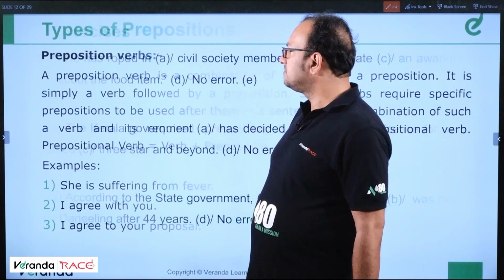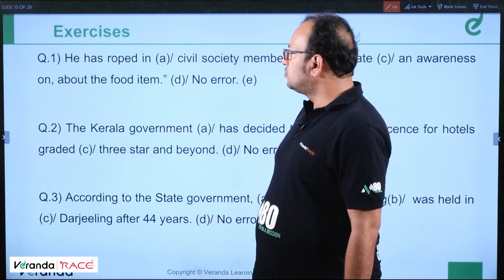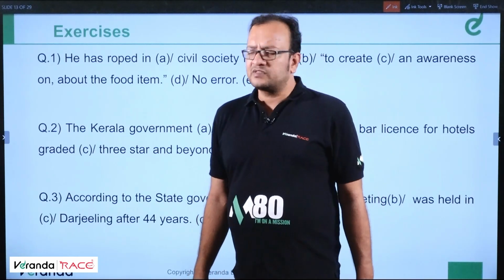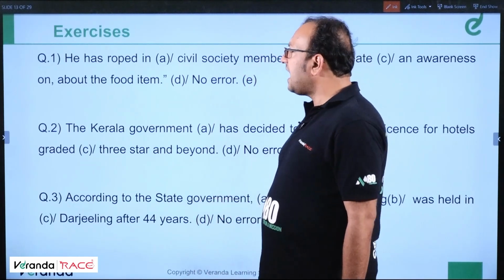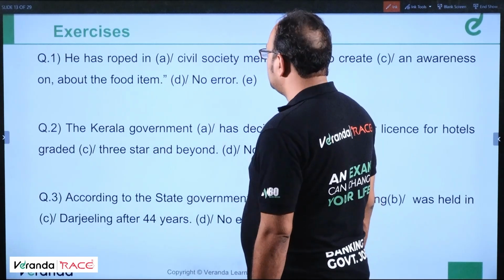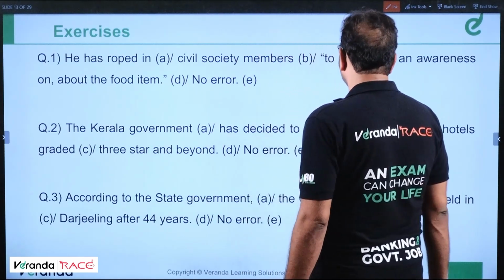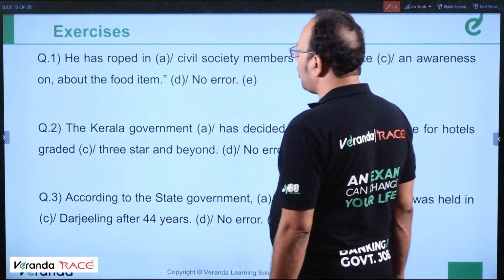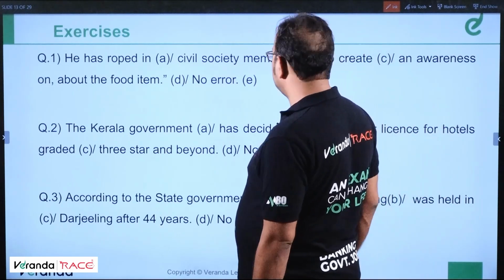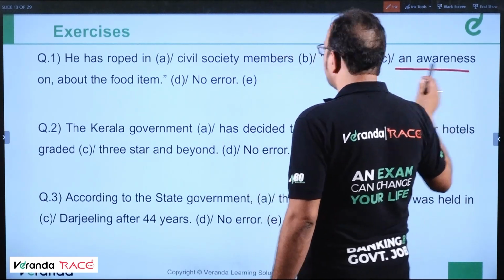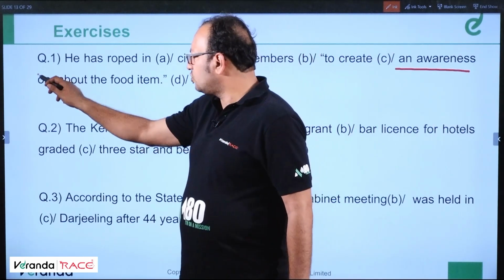Okay, moving ahead. So let us start the exercises. Let us solve some questions. He has roped in civil society members to create an awareness about the food item. So "to create an awareness about" is the correct structure. This "on" shouldn't be here.